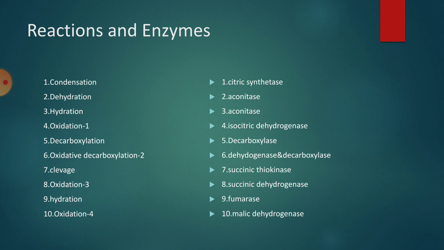When you learn something like the Krebs cycle, better you learn things by making it into simple parts. Here you can see reactions and enzymes involved in the Krebs cycle. What are the 10 different reactions? First one is condensation, second dehydration, third hydration, fourth oxidation 1, fifth decarboxylation, sixth oxidative decarboxylation, also called oxidation second reaction, seventh cleavage, eighth oxidation third reaction, ninth hydration, and 10th one